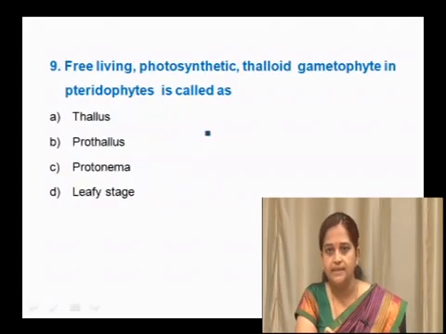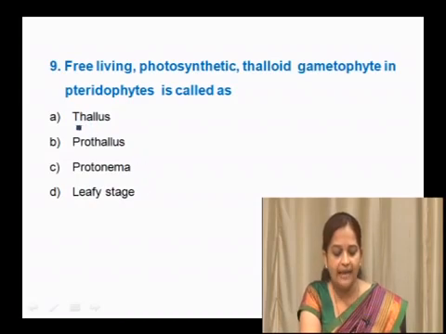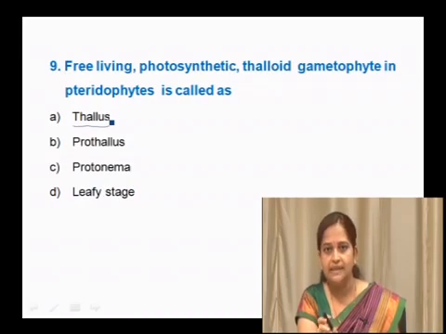Next question is, free living photosynthetic thalloid gametophyte in pteridophytes is called, whether it is called thallus or prothallus, protonema or leafy stage. We all know thallus means undifferentiated plant body, where we cannot differentiate that plant body as root, stem, leaf, flower, fruit. Such plant body is called thallus.